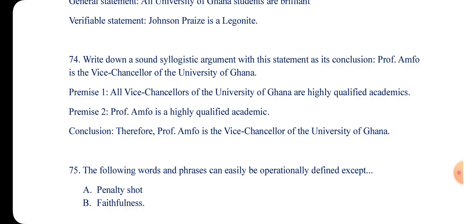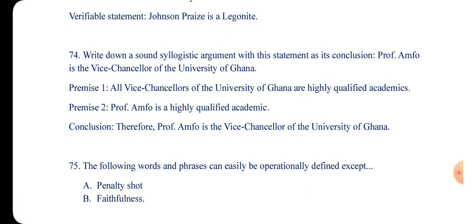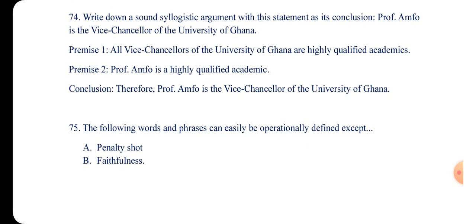Therefore, Professor Amfo is the Chancellor of University of Ghana. So I say that any academician is the Chancellor of the University of Ghana. Professor Amfo is a brilliant academician. Therefore, she is the Chancellor of University of Ghana.